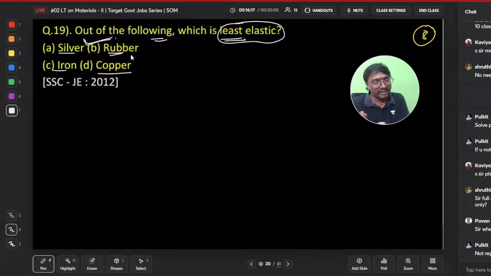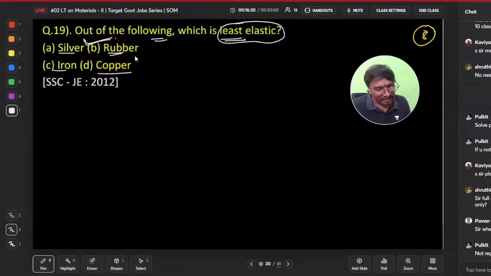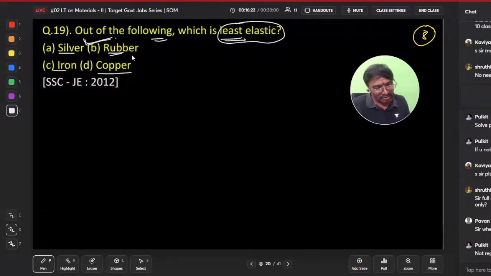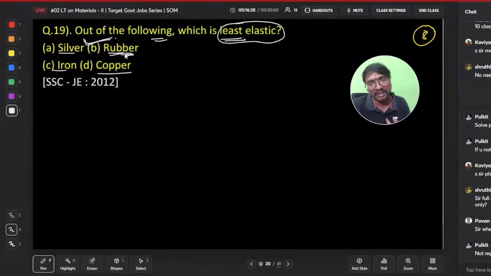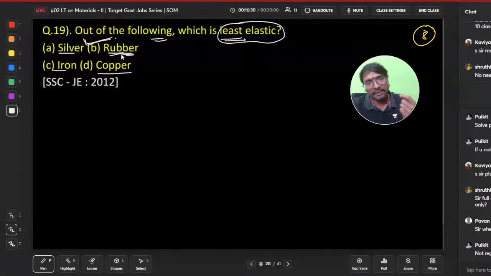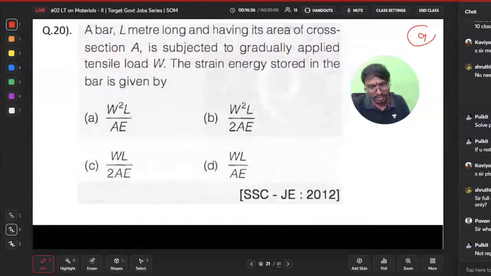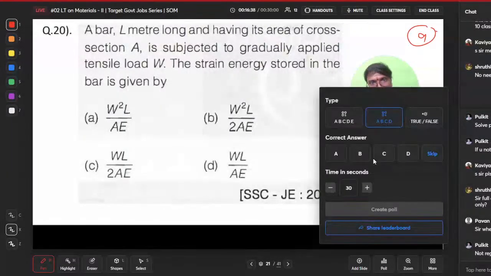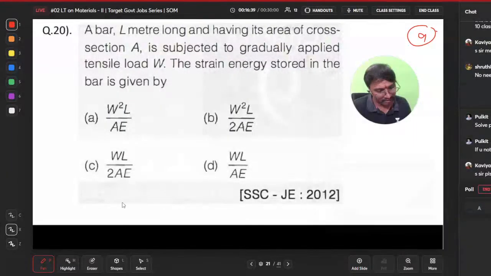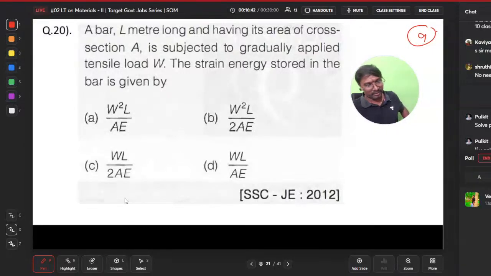So it can regain only for a very small load, and even for a small load plastic deformation is shown, which means it is least elastic. Small load also giving more plastic behavior means least elastic automatically. So rubber is the answer. Got it now? Shall we move to the next one, the 20th question? Select the answer. This also we wrote yesterday, if you remember. Yes, it regains, it shows some plastic deformation.